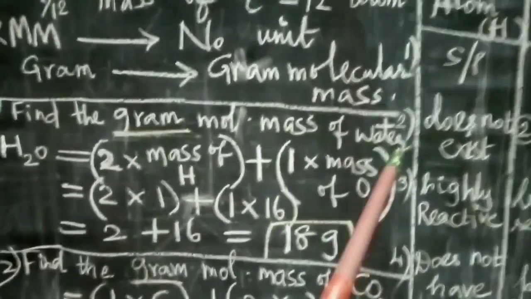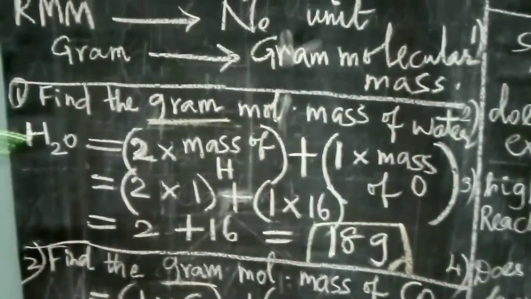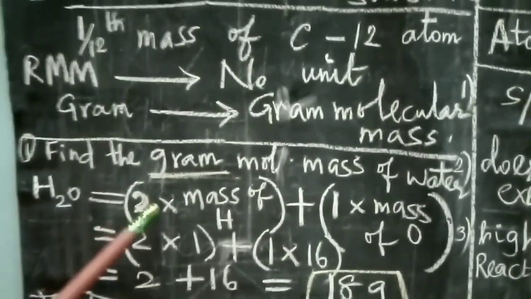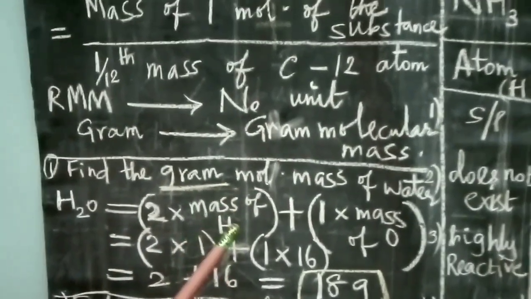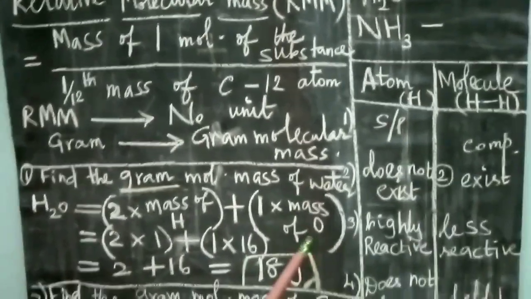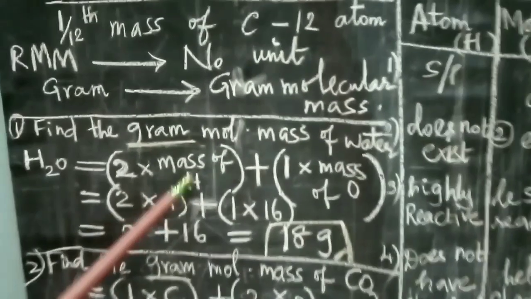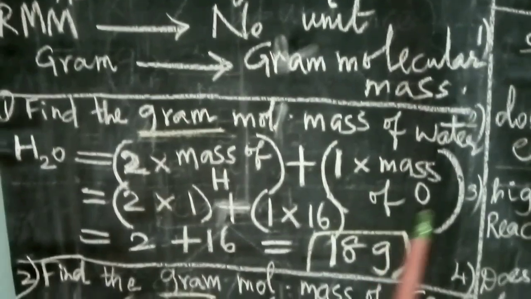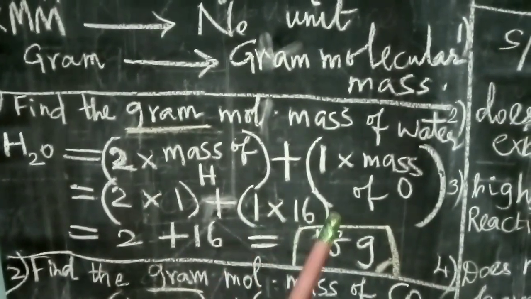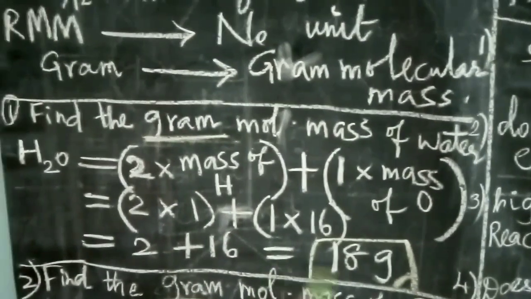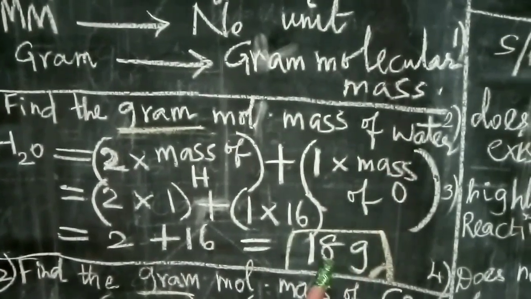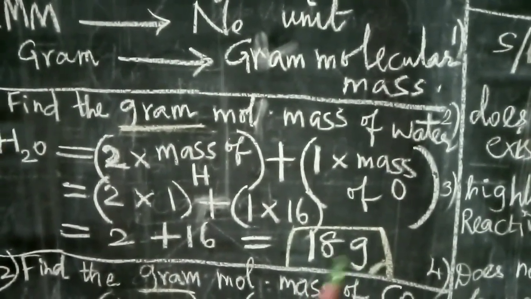Now you have to find the gram molecular mass of water. Water has the formula H2O. So here two hydrogen and one oxygen. So how to find it: 2 into mass of hydrogen plus 1 into mass of oxygen. Hydrogen has the atomic mass 1, so 2 into 1, plus 1 into the atomic mass of oxygen, which is 16. So 1 into 16. So 2 plus 16 is equal to 18 gram. The question is gram molecular mass, so the answer is expressed in gram, 18 gram.